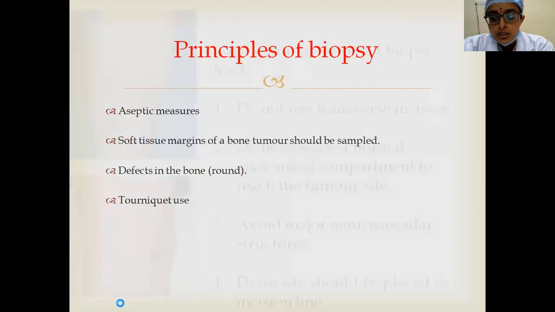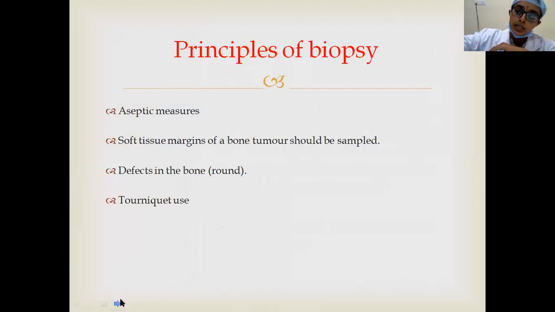And regarding the usage of tourniquet, in orthopedic surgery we use a tourniquet primarily to have a bloodless field while doing the surgery, and to minimize the loss of blood. So when we are applying a tourniquet, usually we elevate the limb, hold it for some time, or exsanguinate the limb, and then inflate the tourniquet.